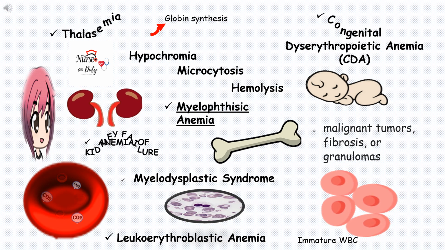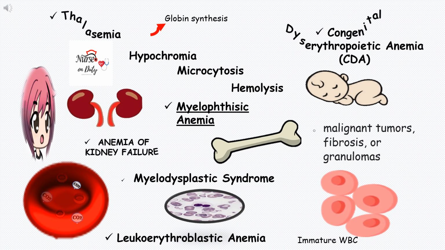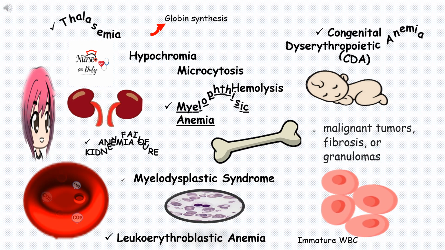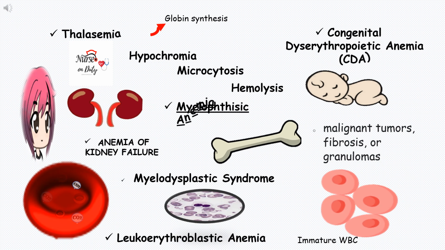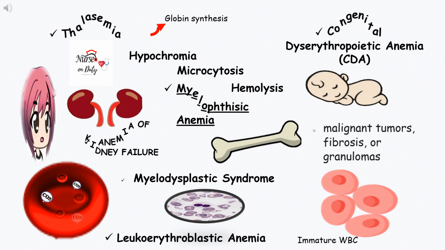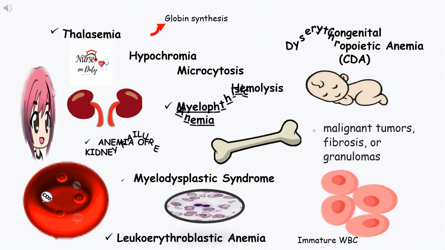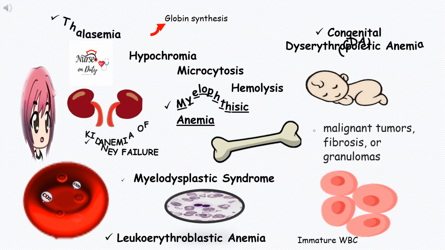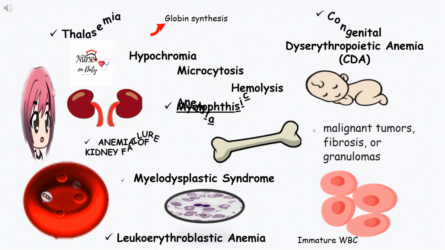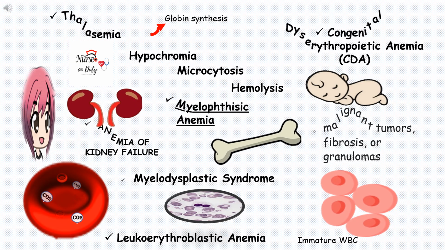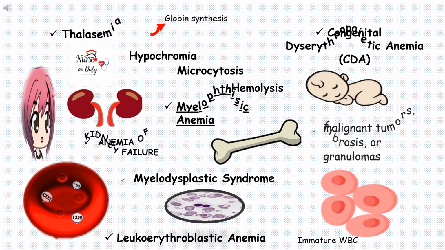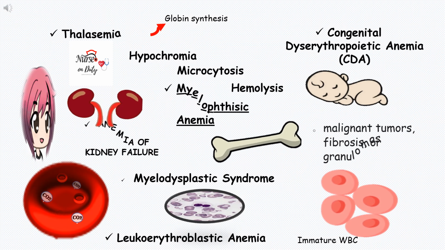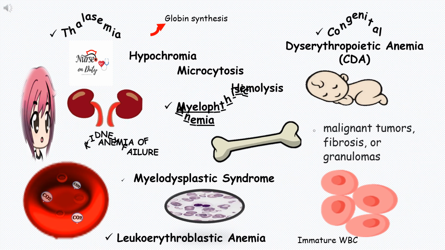Kidney is the one responsible for releasing of erythropoietin. Myelopathic anemia is a severe type ng anemia na makikita sa mga taong may sakit na affected yung bone marrow. So, it refers to the displacement ng hematopoietic bone marrow tissues by fibrosis, tumor, or granulomas. Myelo, which refers to bone marrow, phthisis means shrinkage or atrophy.